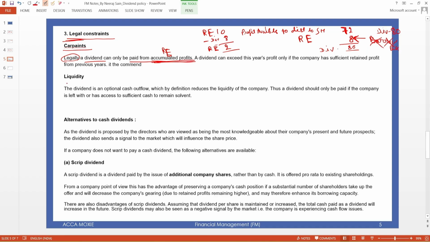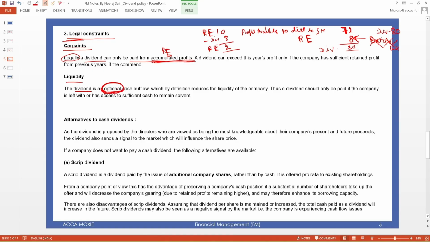Okay, liquidity. A dividend is an optional cash outflow, which means that dividend is not required to be paid compulsorily. If the company has the profit, then it can pay. If the company doesn't have the available profit to distribute to the shareholders, then it cannot pay, and there is no need to pay.